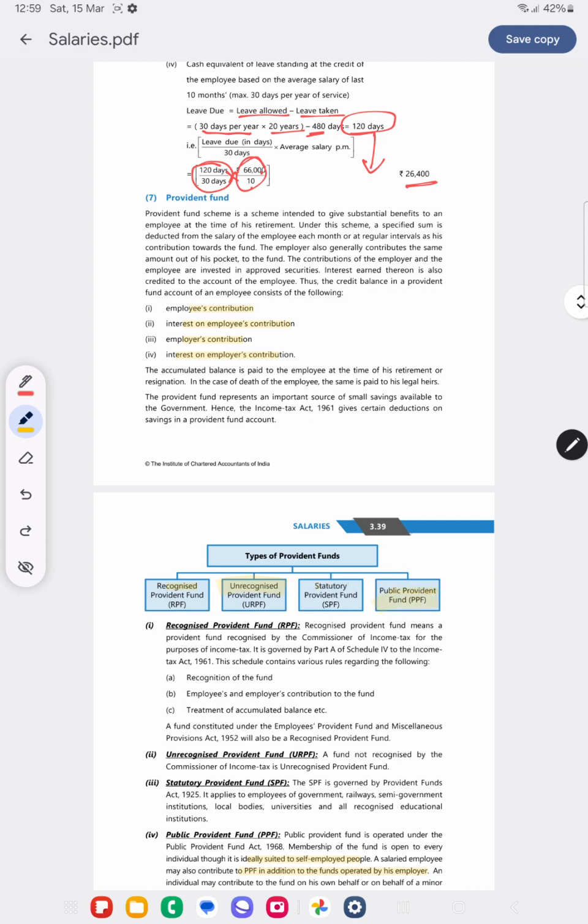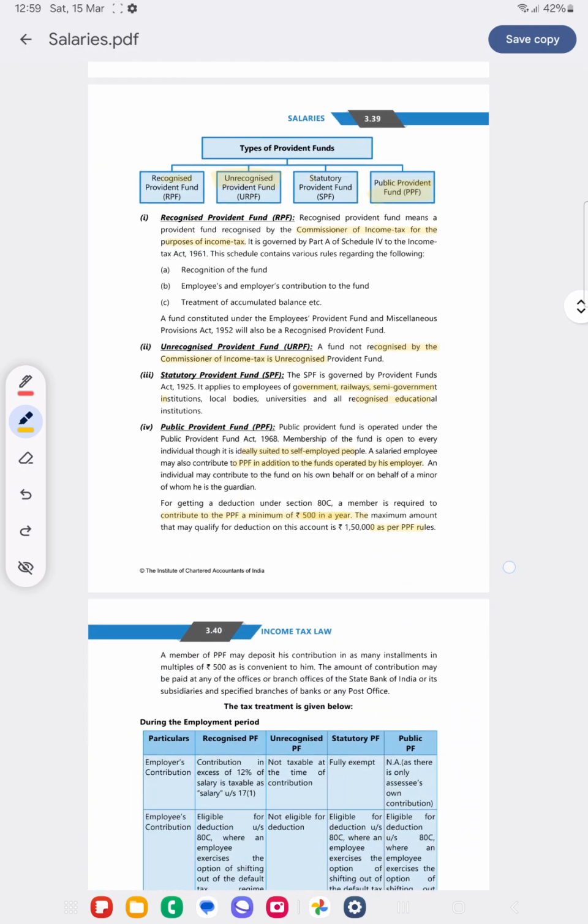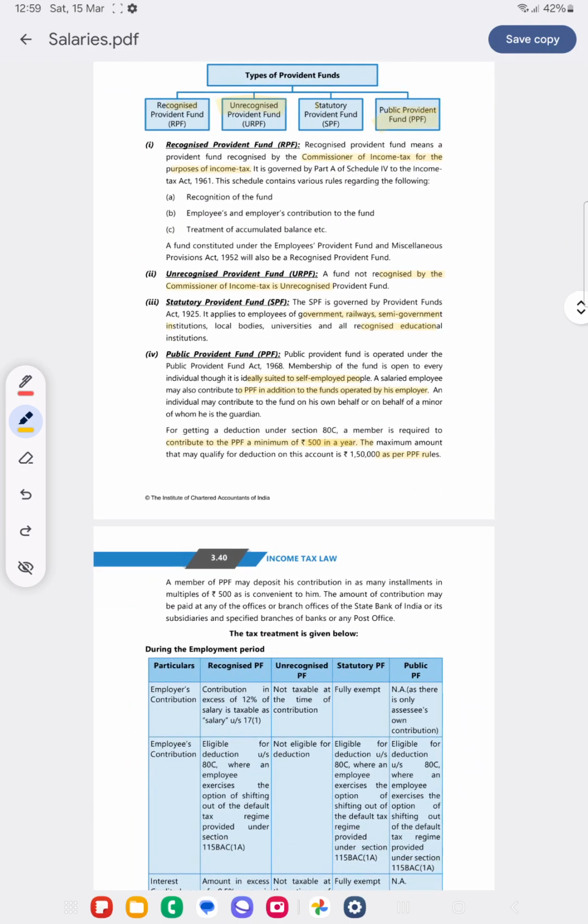What is recognized? Recognized by the Commissioner of Income Tax for the purpose of income tax. What is unrecognized? Not recognized by the Commissioner of Income Tax. What is statutory Provident Fund? It applies to the employees of government, railway, semi-government institutions, local bodies, universities and all recognized educational institutions. What is PPF? PPF is for general individuals, self-employed people who are not salaried employees, and salaried employees can also, if they wish, invest in PPF. So these are the 4 types of Provident Fund.